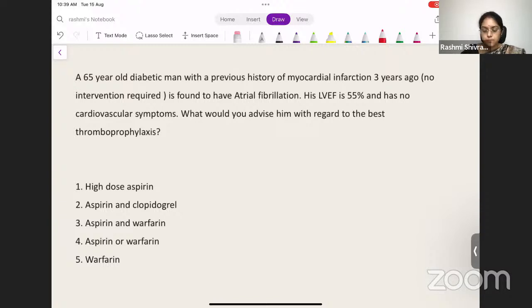Okay. So what is the next one? What is the answer for this? How do you approach this question?